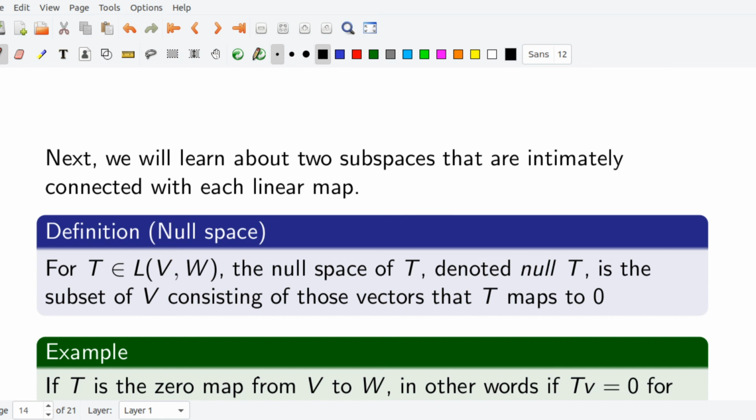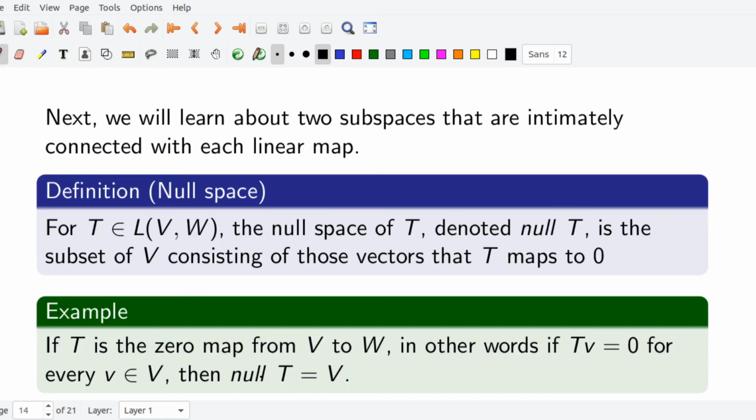Next, we are going to discuss two important subspaces that are very important to linear maps. The first one is the null space. For T an element of L(V,W), the null space of T, denoted null T, is the subset of V consisting of those vectors that T maps to 0.